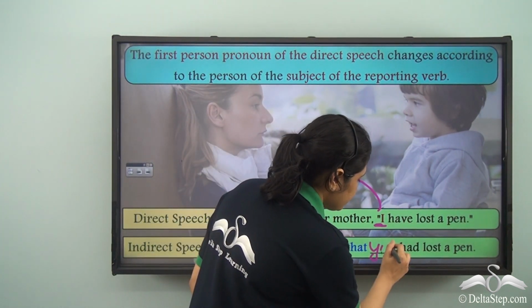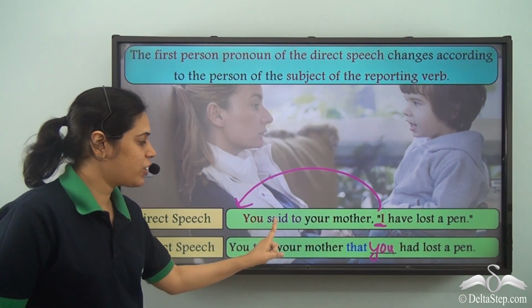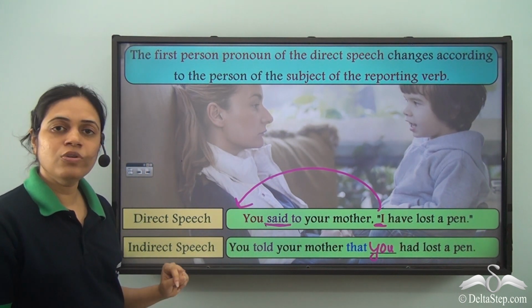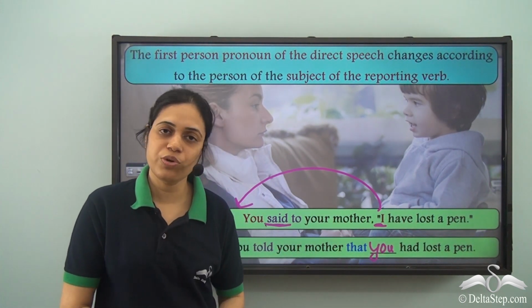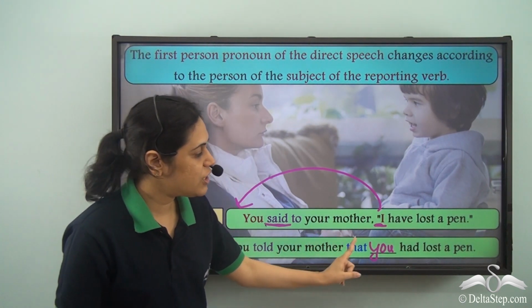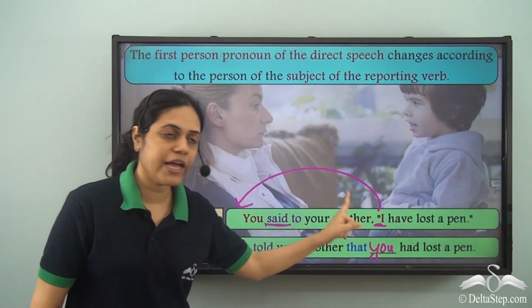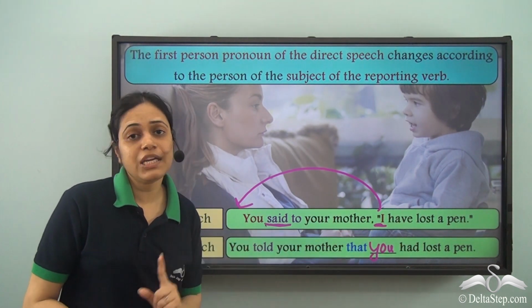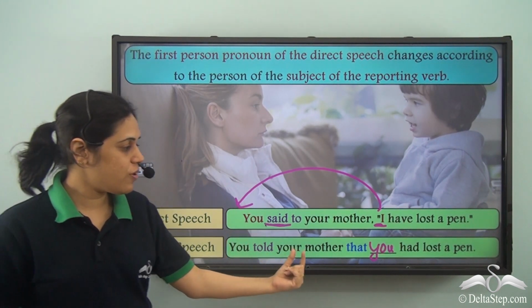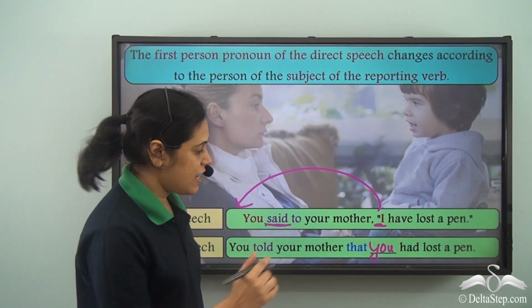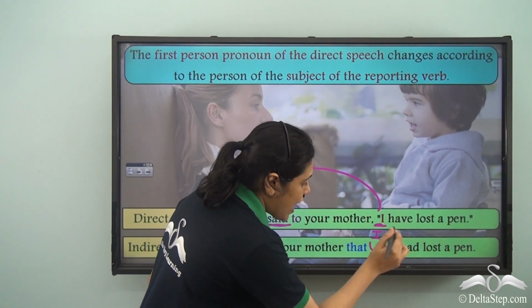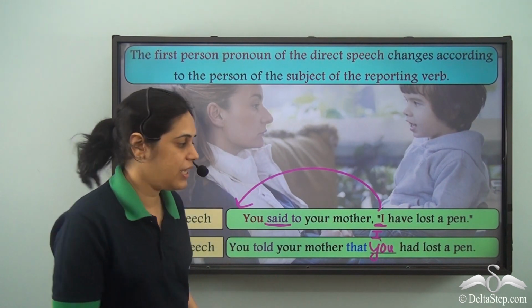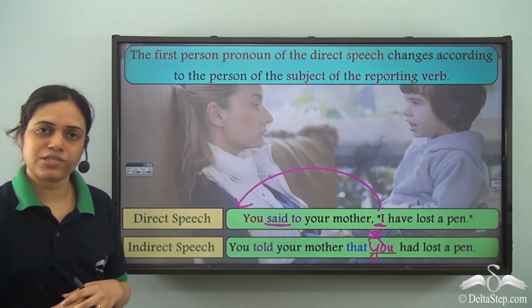I need to see what is the subject of said, which is the reporting verb. It is you. So we will have you here. You told your mother that you had lost a pen because this I also refers to you. So because the meaning should not change, you told your mother that you had lost a pen. If I write I here, you told your mother that I had lost a pen, the meaning of the sentence changes.